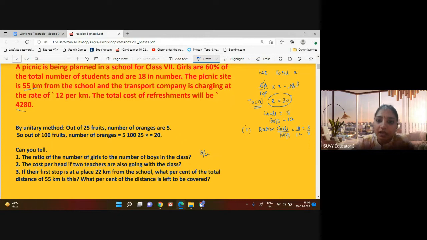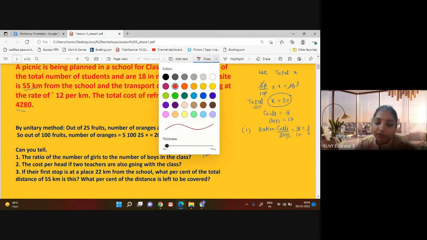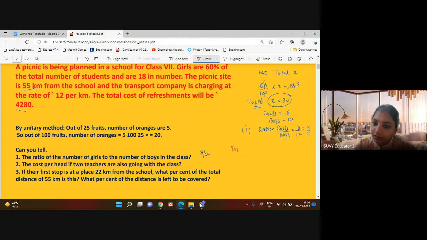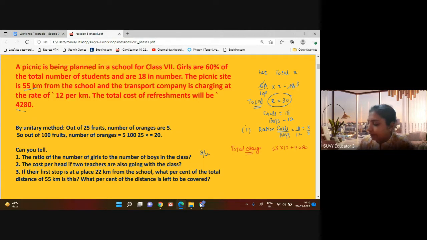Now total charges. First we will calculate the total charge. The total charge taken by the company is 55 into 12 plus 4280. So let's calculate it. 55 into 12 is 660, plus 4280. When we add 4280, it will give us a total of 4940 rupees.